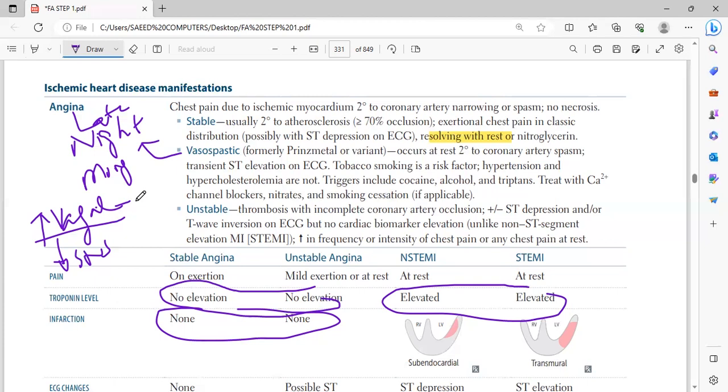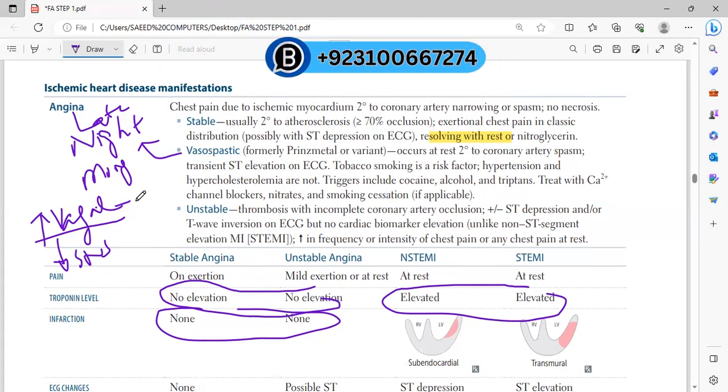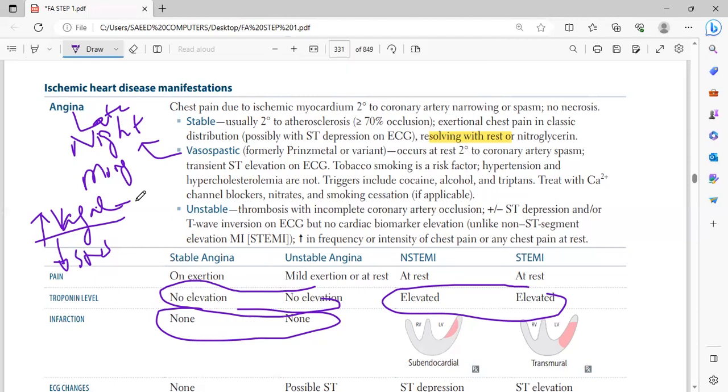But in this case, you have endothelial dysfunction, so you will develop vasoconstriction. That is a test to diagnose vasospastic angina. Another test is intracoronary ergonovine, which acts on the serotonin 2 receptor.